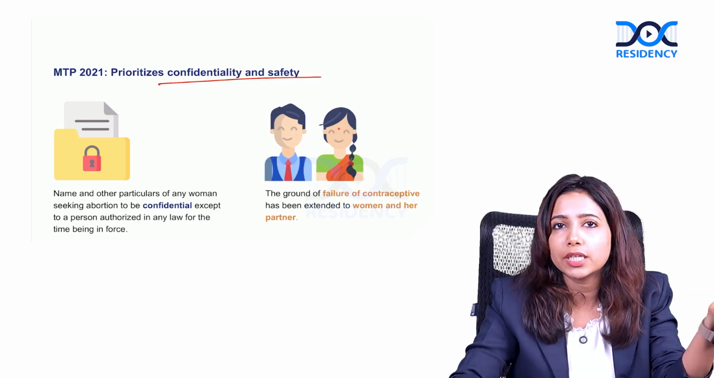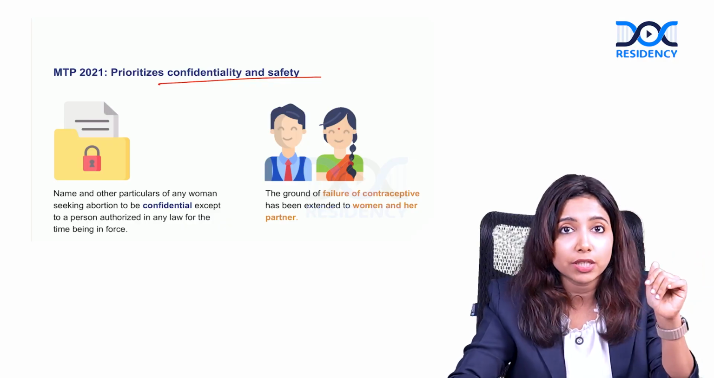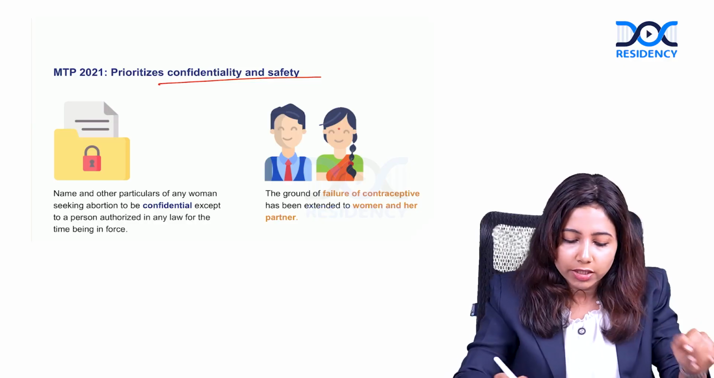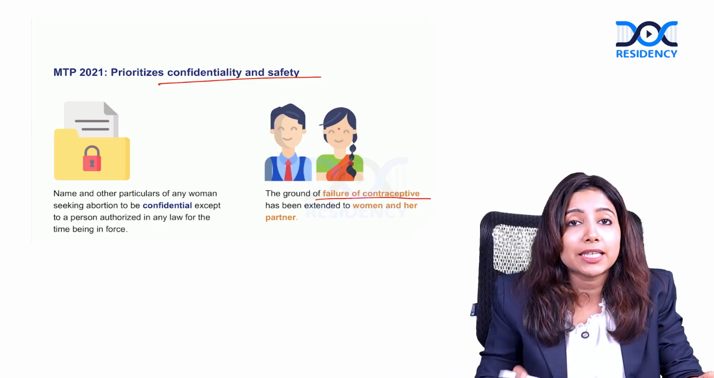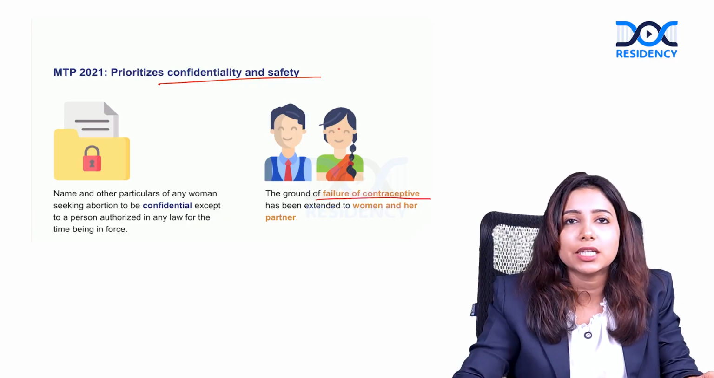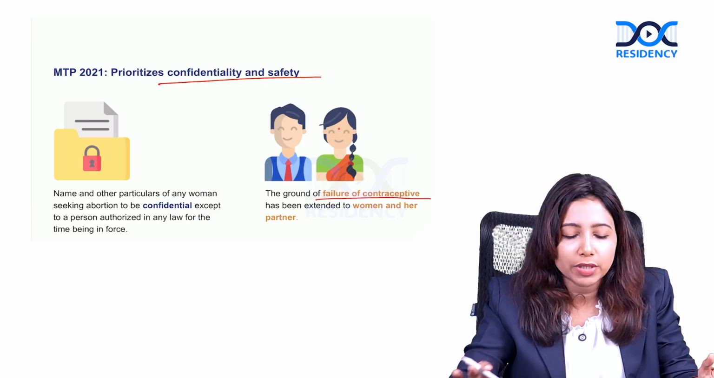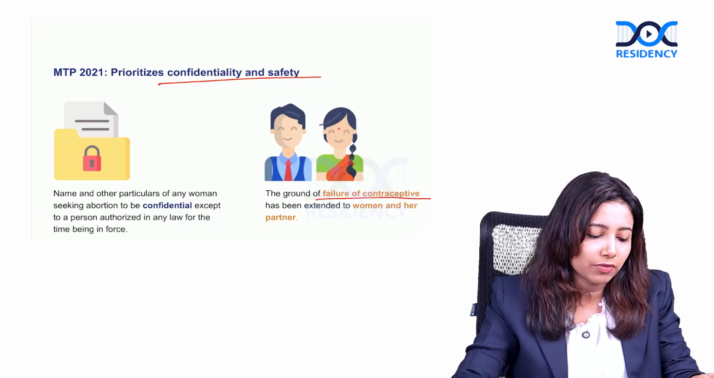You should never disclose the name or details related to the patient, and if that is done, it is again punishable by law. The failure of contraceptive has been extended to women and their partner. She need not even be married, it need not be a husband, just the woman and partner. It is more inclusive.